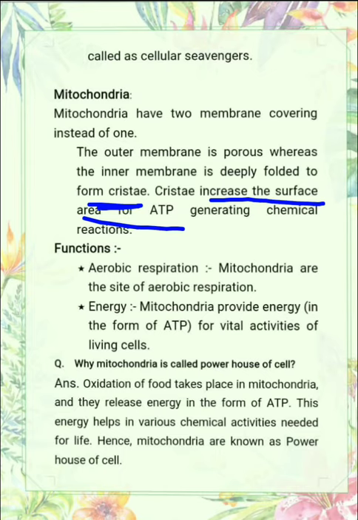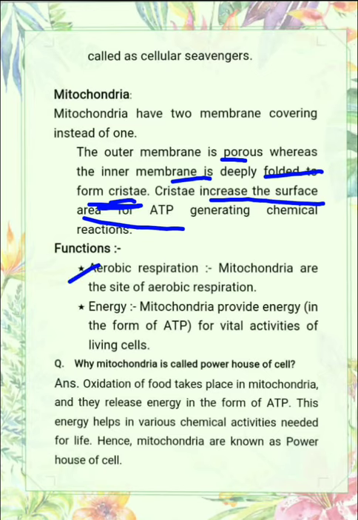When digestion of food takes place, you can say respiration takes place here, so ATP is produced. If there is more area, then more ATP is produced in the reactions. That's why we can say that the outer membrane is porous, whereas the inner membrane is deeply folded to form cristae. Cristae increase the surface area for ATP generating chemical reactions.